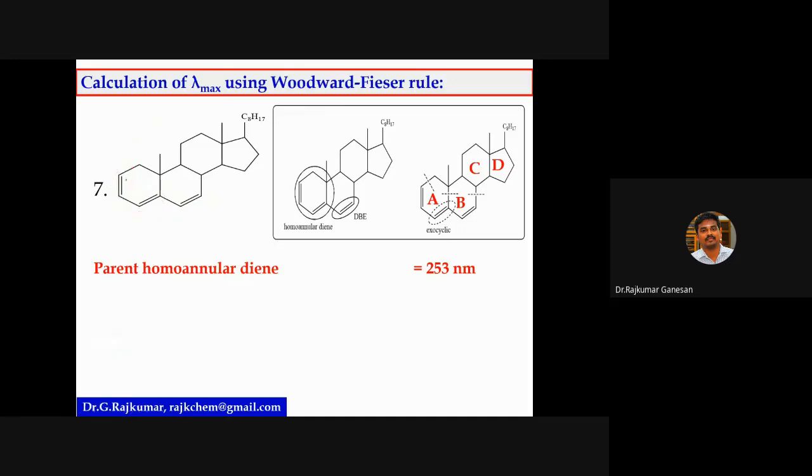Are you able to follow this exocyclic? Then you have to calculate whether there is any exocyclic double bond.